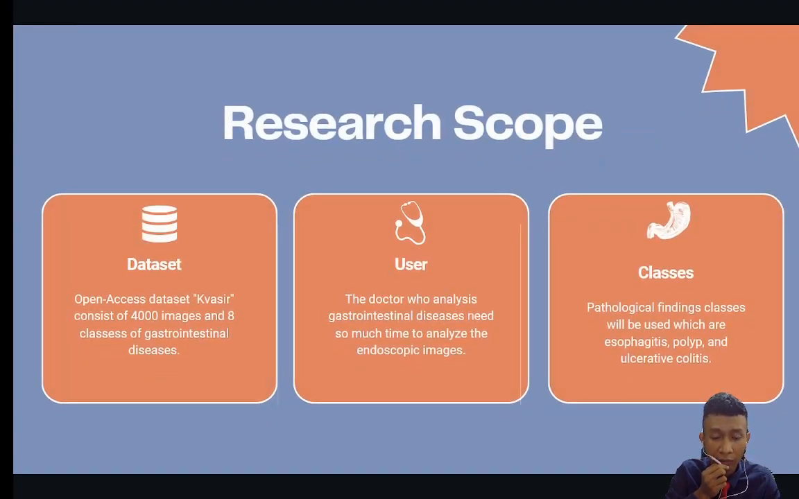So for the scope, the target user for this project is the doctor who analyzes GI disease and uses so much time to analyze endoscopic images. The dataset that will be used is the Kvasir dataset, which consists of 4,000 images and 8 classes of GI disease. But in this project, we only use 3 classes from the pathological findings, which are esophagitis, polyp, and ulcerative colitis.